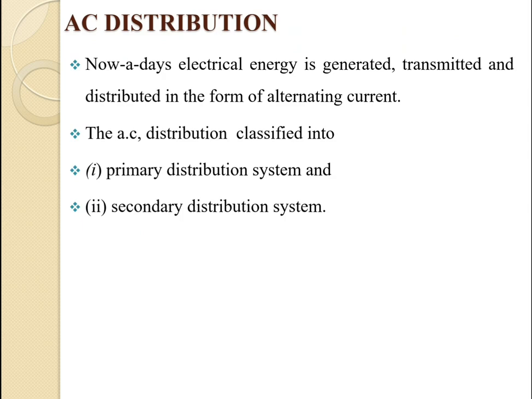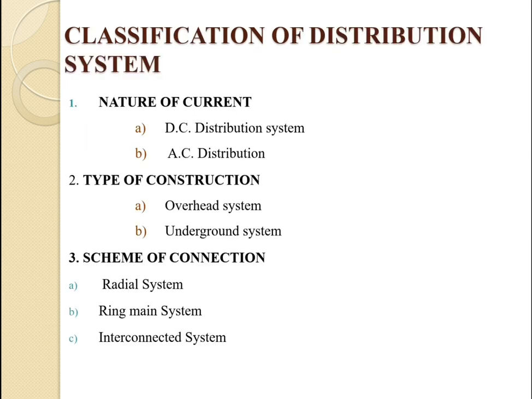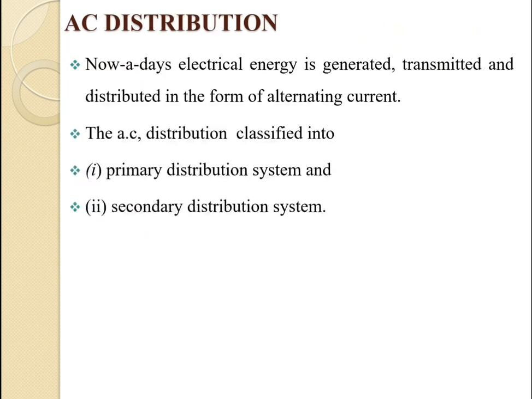Now based on the nature of the current, it can be divided into two categories: the DC distribution system and the AC distribution system. So now we are going for the AC distribution system. Nowadays electrical energy is generated, transmitted and distributed in the form of alternating current. The AC distribution can again be classified into two categories. First one is the primary distribution system, and second one is the secondary distribution system. So this is the part of the AC distribution system.